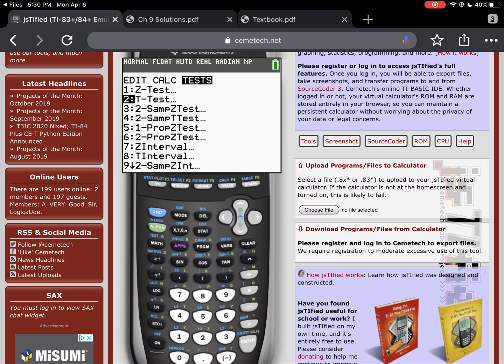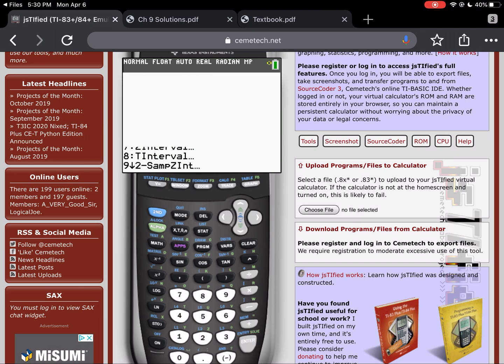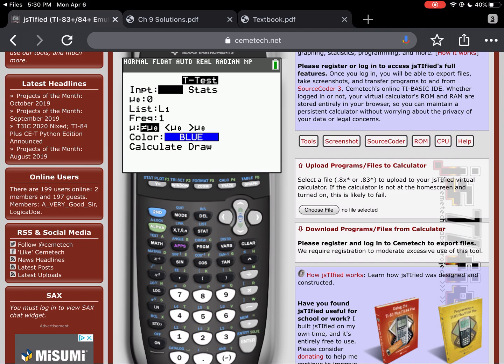Even though we had 2 samples to start with, we combined the results into a single sample. The data is in my calculator, and the mu sub 0, basically the null hypothesis, is now our mu sub d, so the mean of the differences. Okay, and we want that to be 0, because if we say 0, that means that we believe that there was no improvement from launch 1 to launch 10. Keep in mind that the data I want to analyze is in L3, and the alternative hypothesis on this one is definitely greater than, as we're trying to see if there's statistical evidence of improvement.